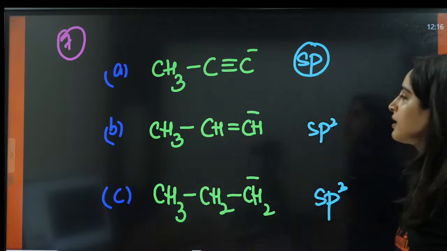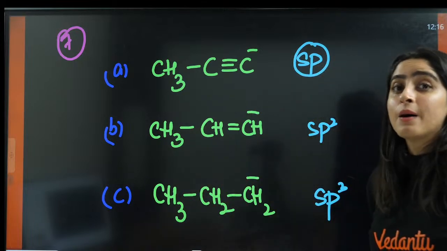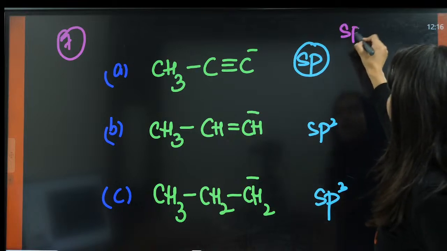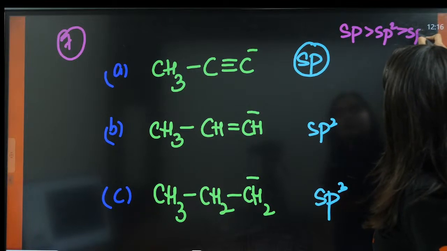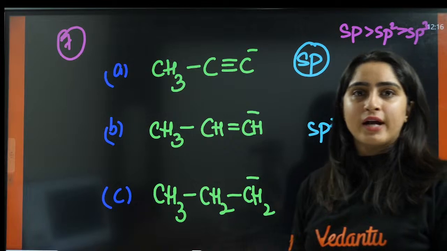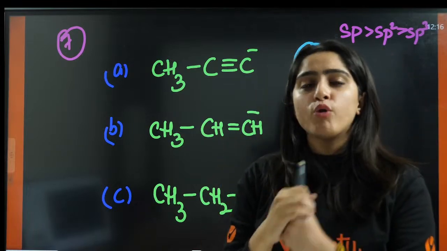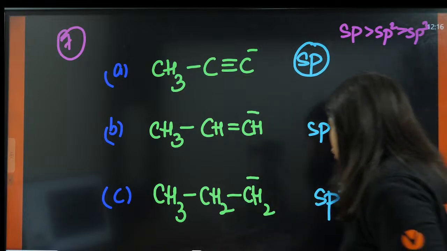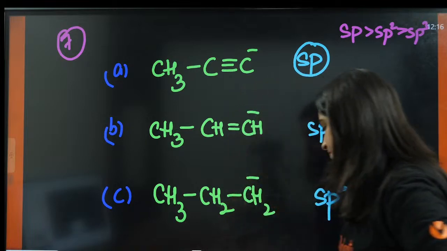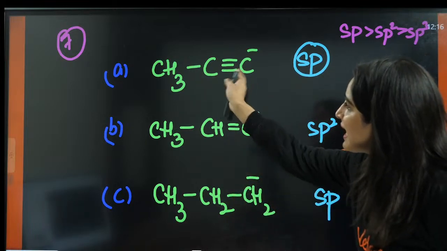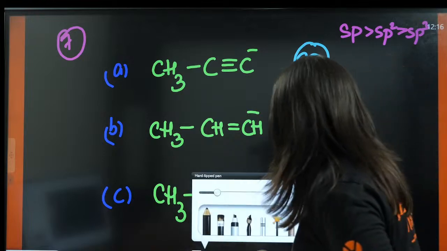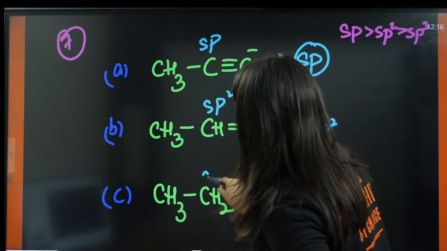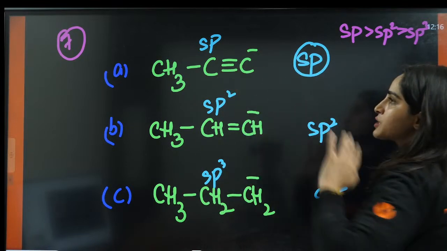Now, tell me, what was the minus I effect? What was the electronegativity? The electronegativity was sp, then sp2, then sp3. That means this is the minus I effect order. sp will pull the electrons with maximum efficiency. This is sp, this is sp2, this is sp3. This will pull the electrons with maximum efficiency.